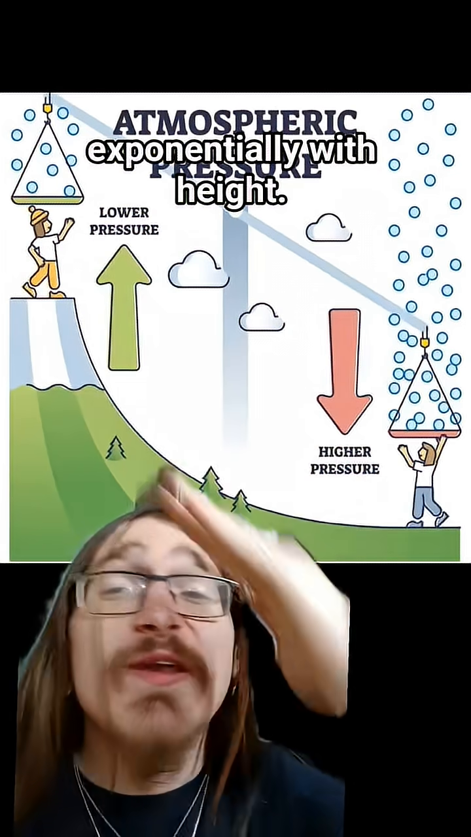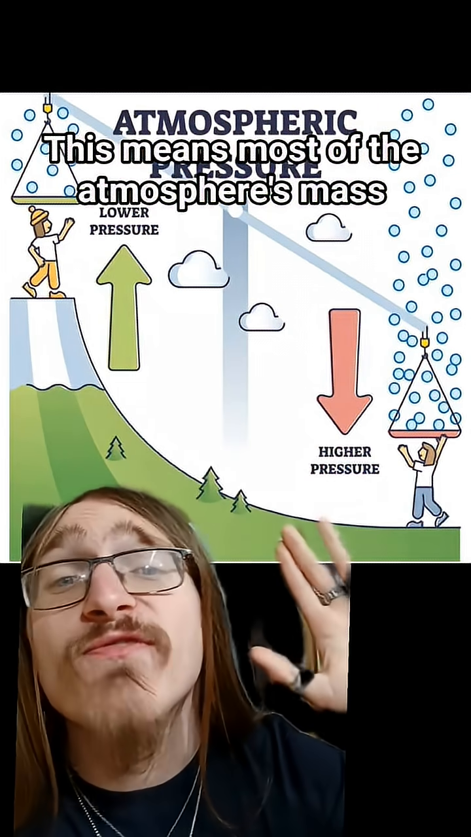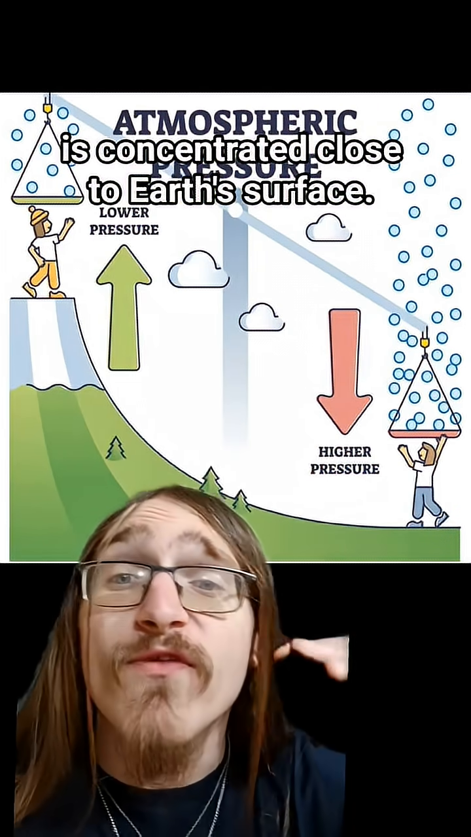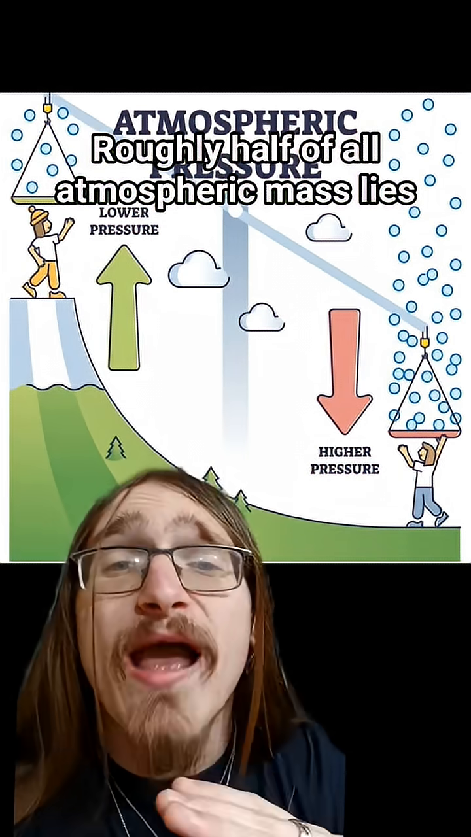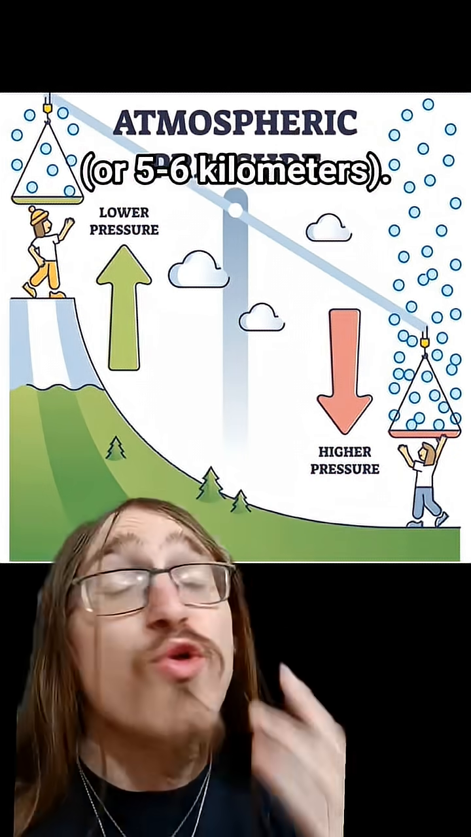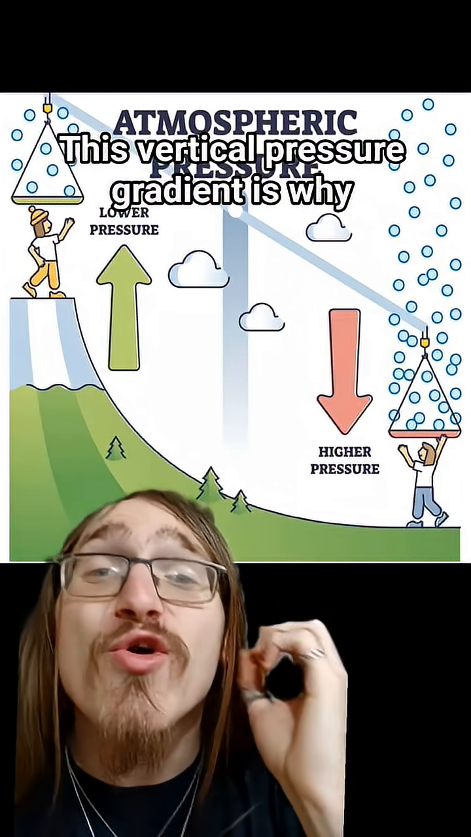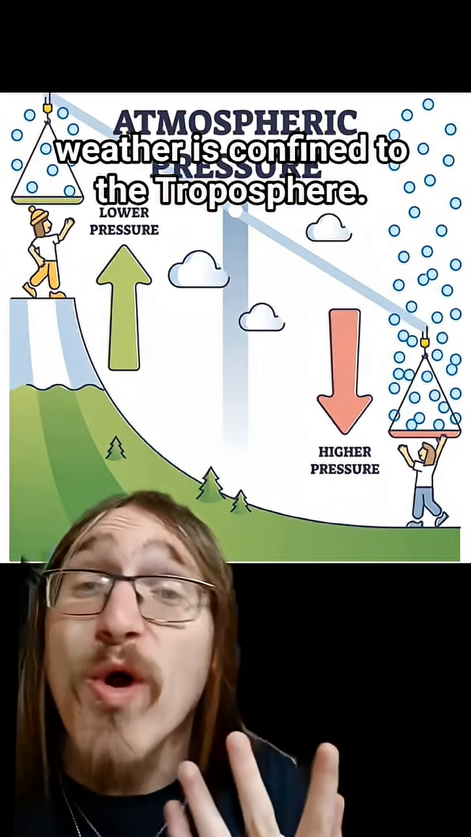Atmospheric pressure decreases exponentially with height. This means most of the atmosphere's mass is concentrated close to Earth's surface. Roughly half of all atmospheric mass lies within the first 3.5 miles, or 5 to 6 kilometers. This vertical pressure gradient is why weather is confined to the troposphere.